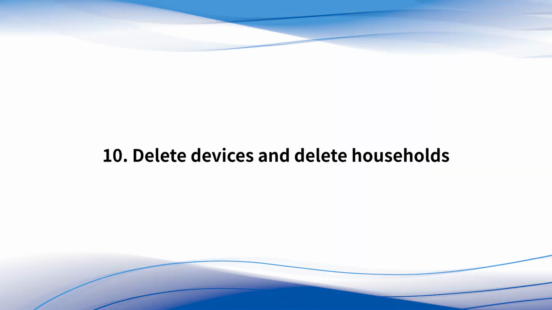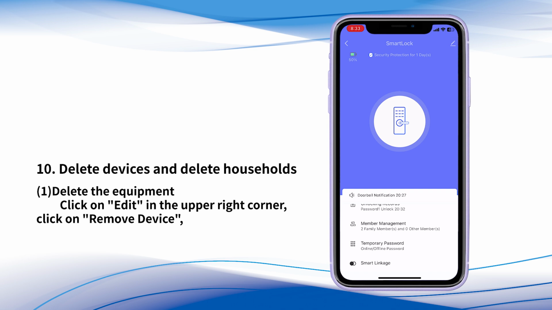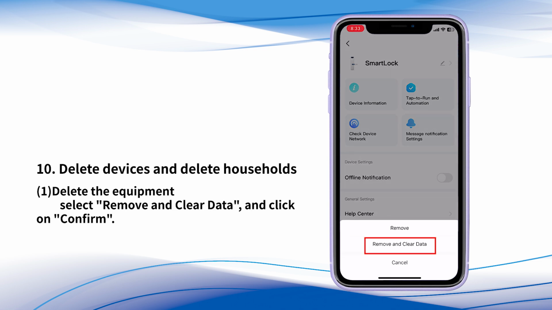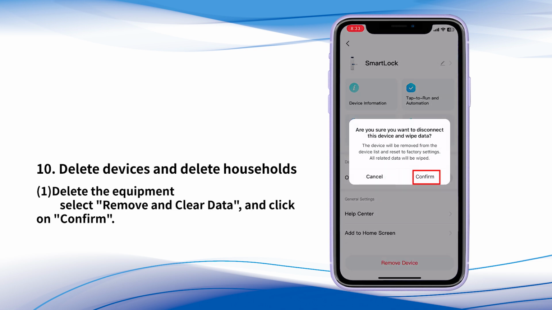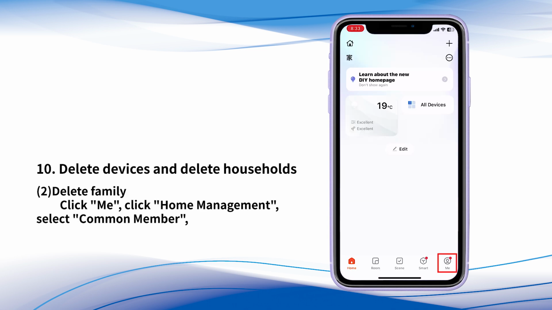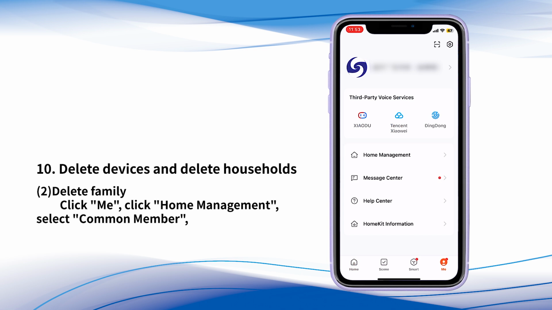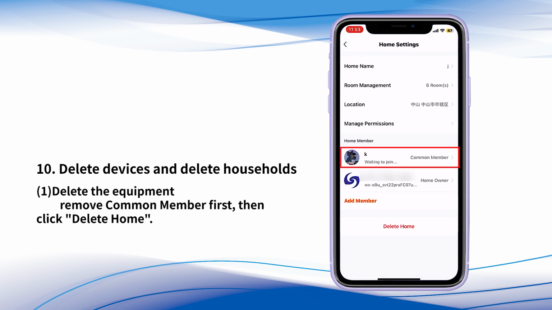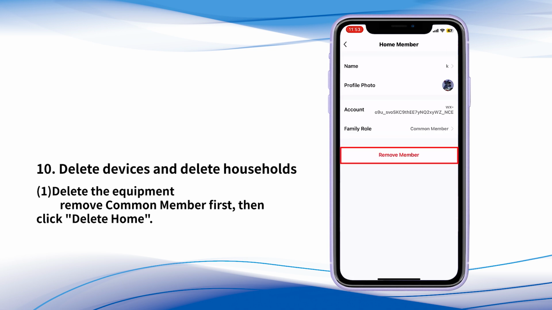10. Delete devices and delete households. Click on Edit in the upper right corner. Click on Remove Device. Select Remove and Clear Data, and click on Confirm. Click Me. Click Home Management. Select Common Member. Remove Common Member first, then click Delete Home.